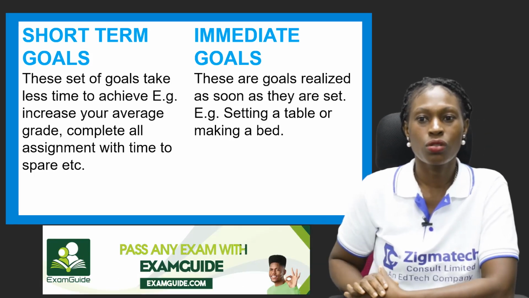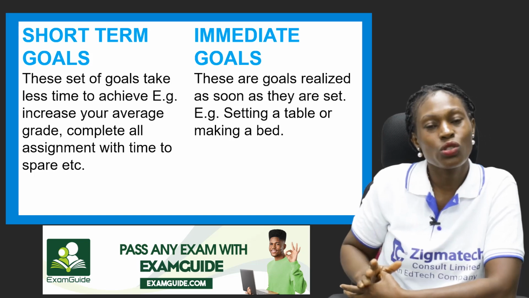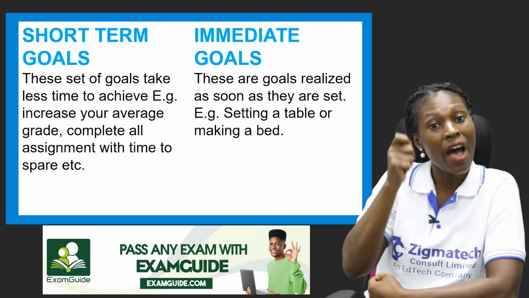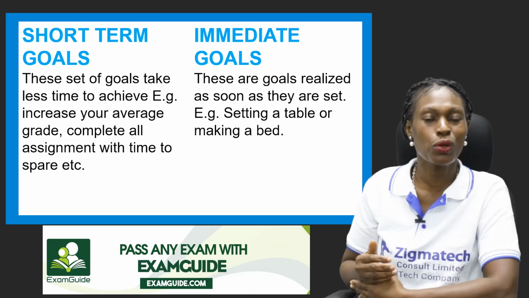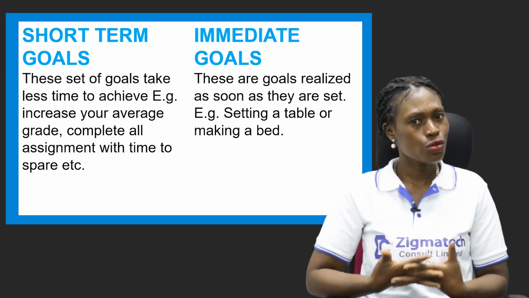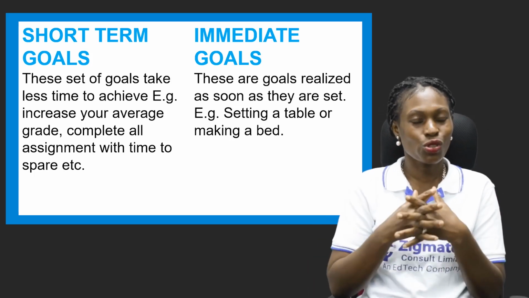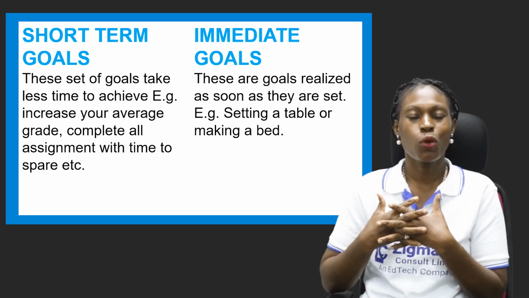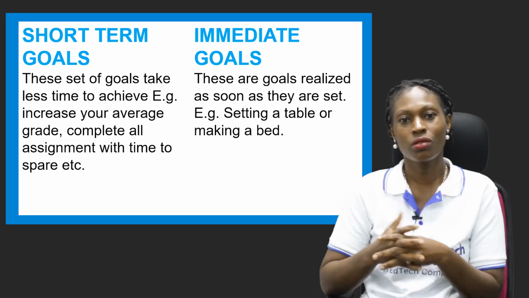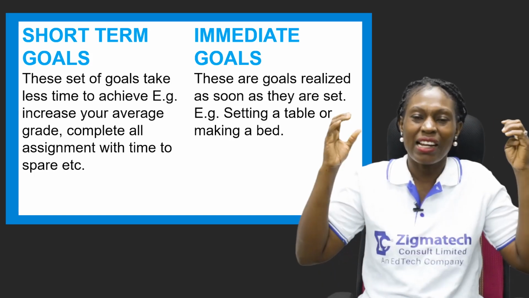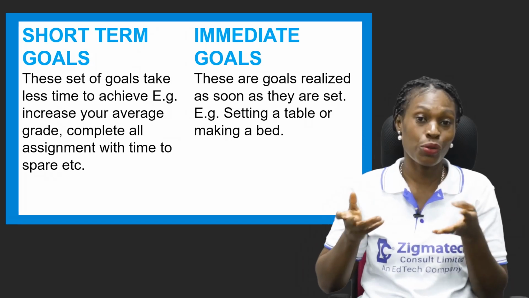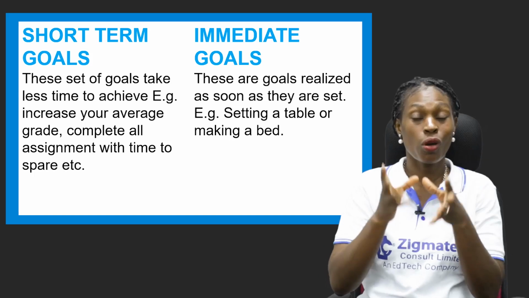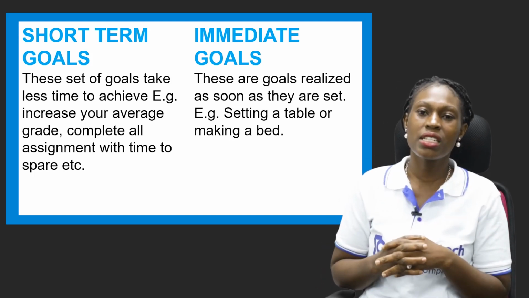Now these are short-term goals. You can say, oh, I need to complete all my assignments. They've been giving me assignments and I've just been keeping them. I need to complete all my assignments and still have time to relax, because it's very important as students to have time to relax. So you can set a short-term goal to say, okay, I'm going to get through my assignments and then I'm going to have time to relax and do some other things, rather than piling up every time I'm working on my assignment and I don't have time, because you didn't set a time frame to your goals. Now another one is the immediate goals.